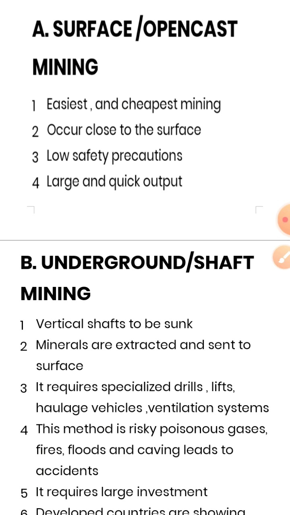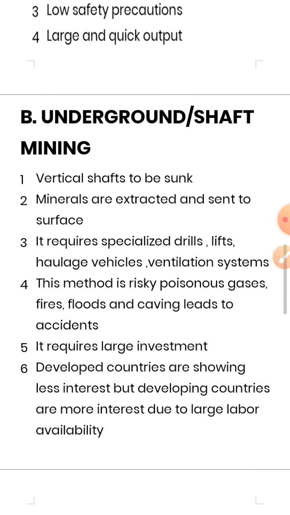It has low safety precautions. In this kind of mining there is very little danger. Large and quick output: maximum mineral exists near the surface, so it is large-scale mining with quick output. We can extract the mineral easily and quickly.